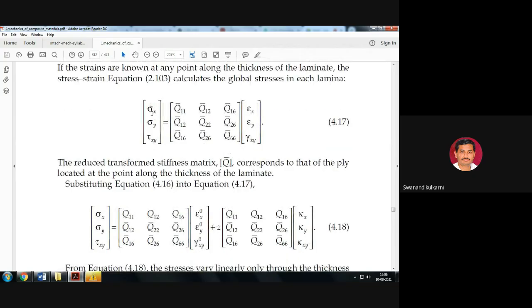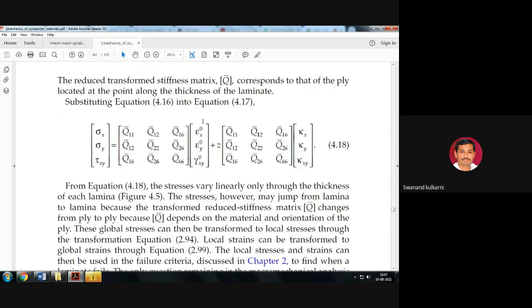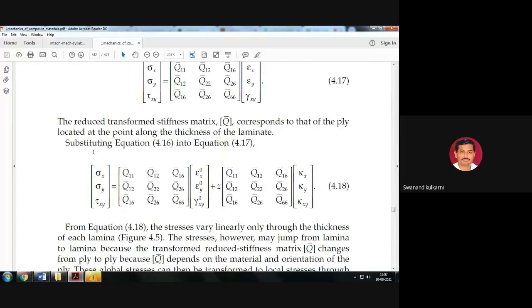Is it okay? Then again, the stresses sigma x, sigma y, and tau xy. We already have the stress-strain equation for the composite material. This correlation we established in the previous chapter, and while establishing that relationship between stress and strain, the terminology of Q11 bar, Q12 bar, Q16 bar was already used, by considering this angle theta, different angle thetas, and the strain values.